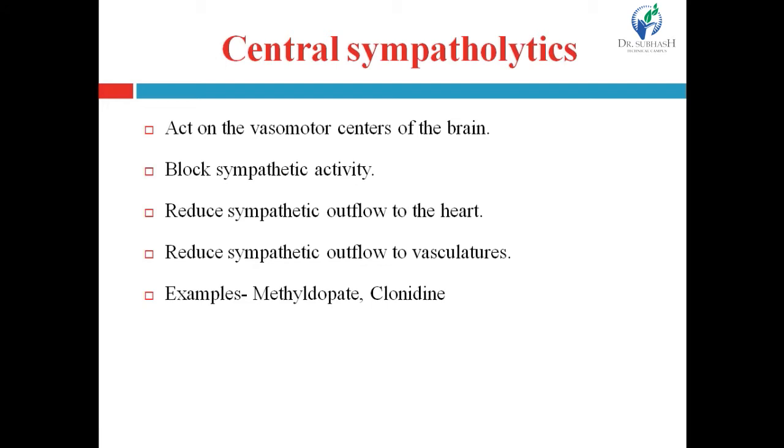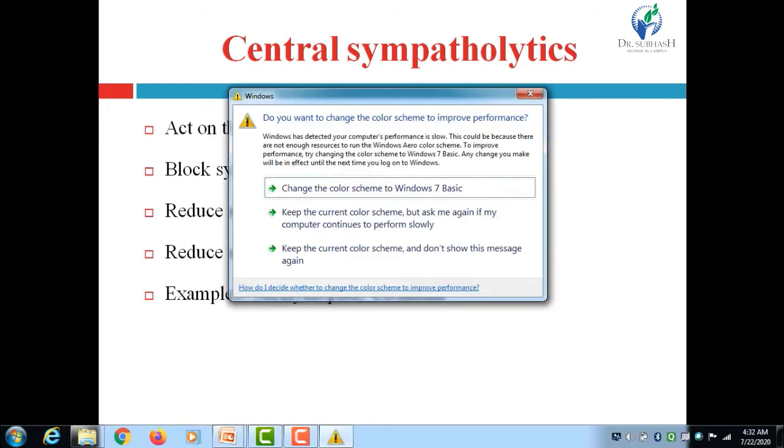Now, let's discuss the drugs, right? Antihypertensive drugs related to the sympathetic system. The first subclass of drugs acting on the sympathetic system is central sympatholytics. These are the drugs which act on the vasomotor center of the brain. Central sympatholytics means they act centrally, that means in the brain. So these are the drugs that act on the vasomotor center of the brain.